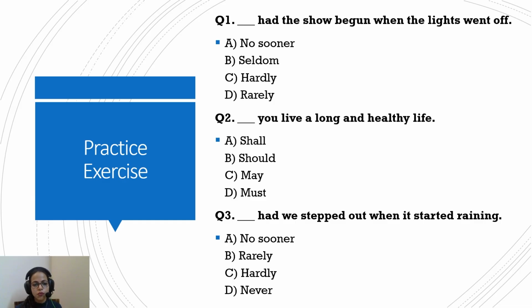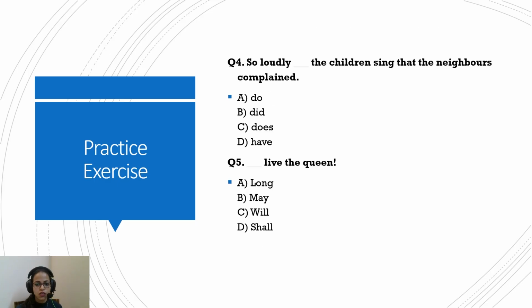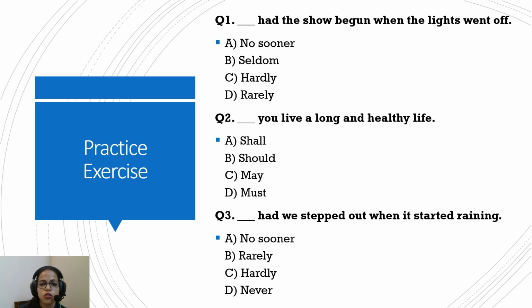Okay, now let's do some practice questions to better understand this rule. Dash had begun the show when the lights went on. Oh, sorry, you have to do it on your own first. So we will pause at this point. Pause. And again, pause. So, no sooner had the show begun when the lights went off.